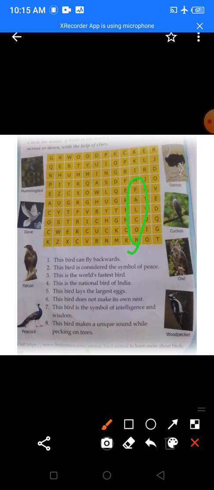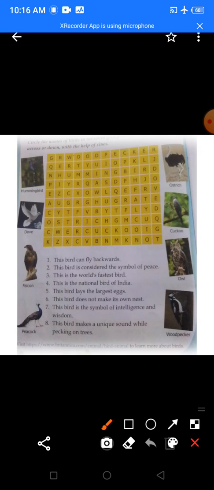Okay. Now, I think the next question you all might be knowing the answer. Now, what is the question here? Read the first question here. This is the national bird of India. Do you know who is the national bird of India? Yes, it's a peacock. It's a beautiful peacock. You know peacock is very beautiful. It dances very gracefully. Yes or no?